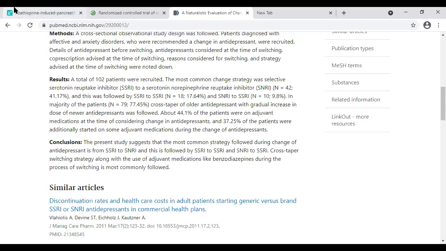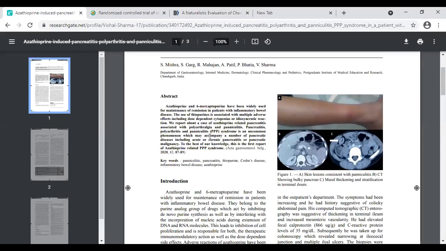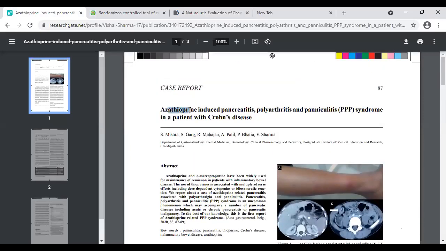Imagine that you have observed an unusual thing happening with a particular drug. Let us say that azathioprine was given to a patient, and you noticed concurrent occurrence of three different outcomes in that patient initiated on azathioprine: pancreatitis, polyarthritis, panniculitis.